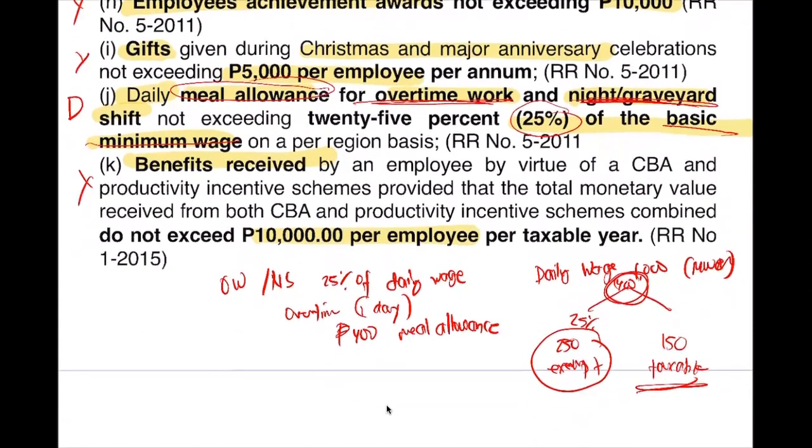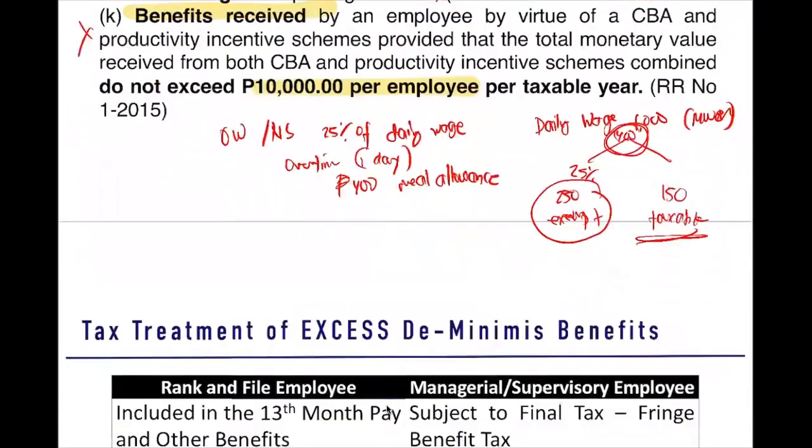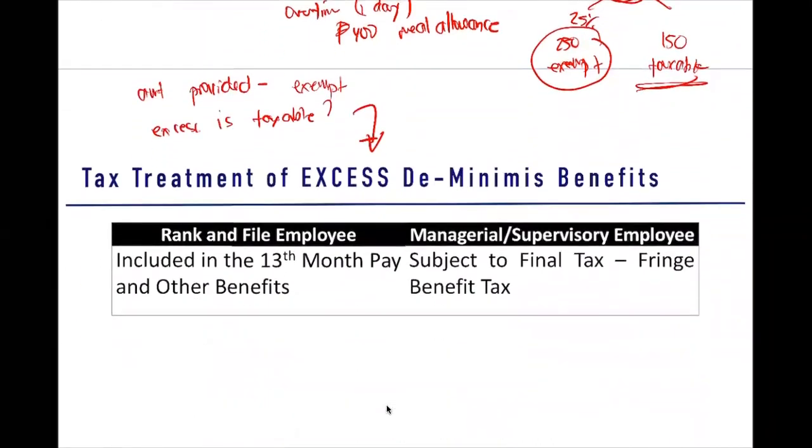So, again, what is the rule on our de minimis? The amount provided is exempt. The excess is taxable. Now, question. What is the tax treatment of excess de minimis benefits? So we have here the amount provided, sabi natin exempt. Yung excess, taxable. How do we tax it?